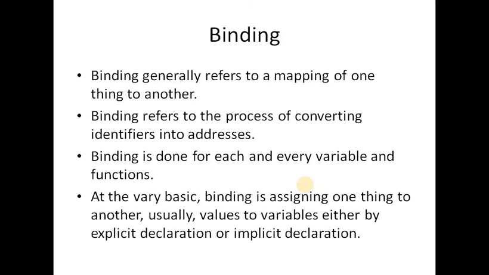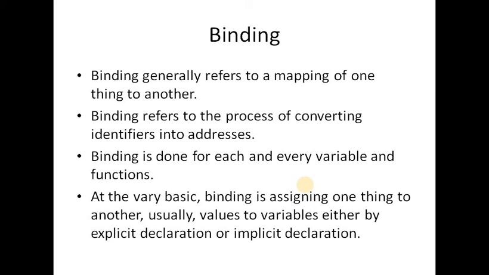Now this is our last topic of the slide, that is bind, or we can say binding. Binding in computer programming: to bind is to make an association between two or more programming objects or value items for some scope of time and place. So binding generally refers to a mapping of one thing to another thing. Binding refers to the process of converting identifiers into addresses.